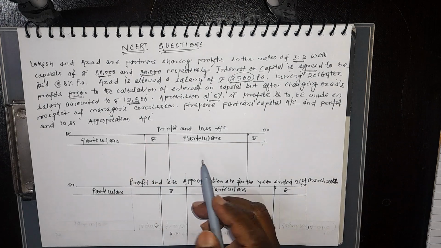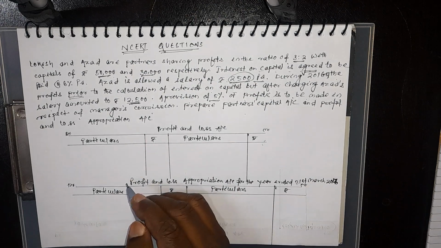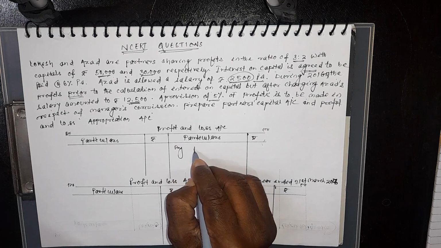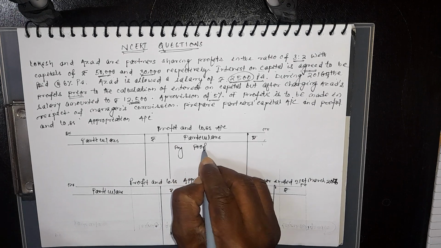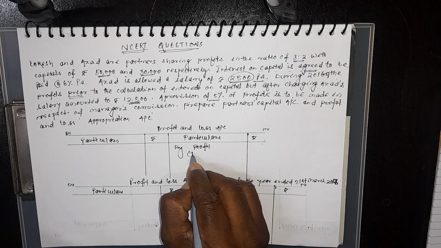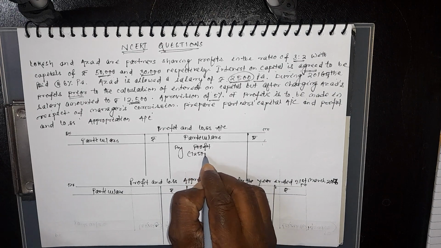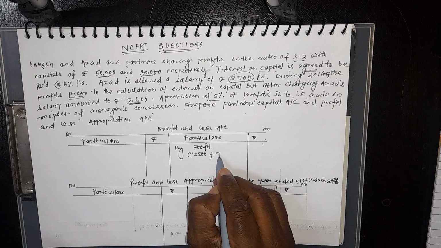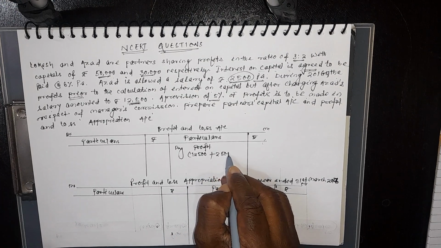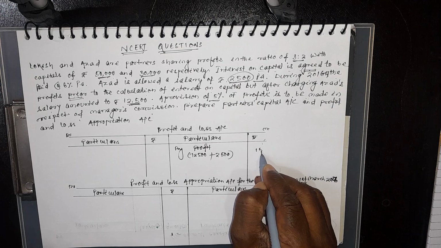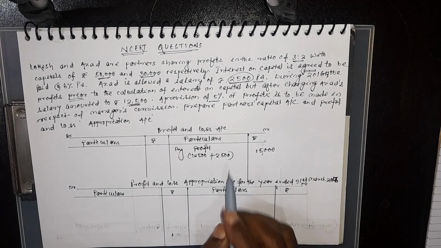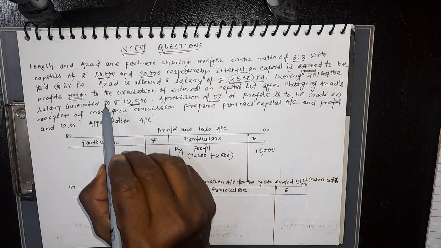So first of all we have to calculate what the profit is. You can write by profit, how much it is. You see now, 12,500, profit after charging Azad's salary, plus Azad's salary 2,500. That means the total profit is 15,000. Let me explain again. This is important, I told you.